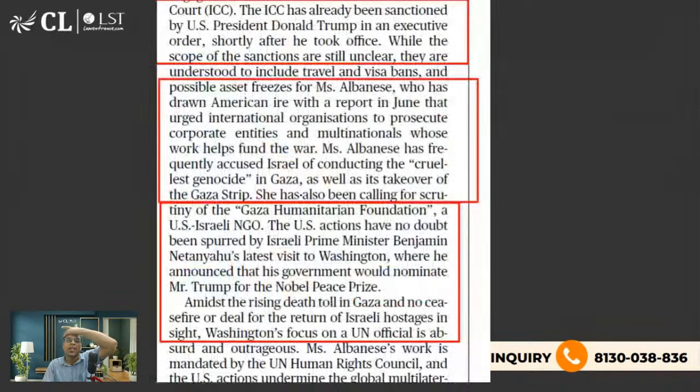Now let's come back to the editorial. It was talking about how the ICC has already been banned, ye to ho gaya. While the scope of sanctions is still unclear, that is, what sanction has been put on this lady, most likely it includes travel and visa bans. Most likely she will not be allowed to come to US territory. She has said that Israel is conducting the cruelest genocide in Gaza. These are the things being talked about.